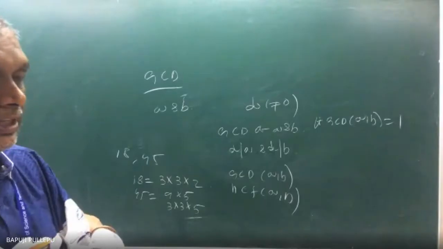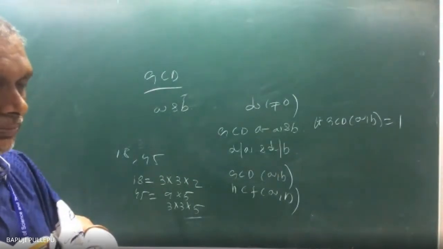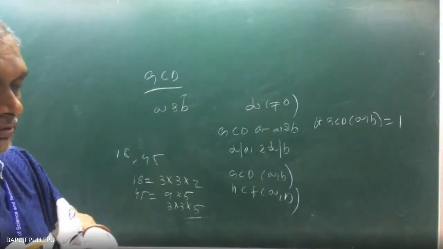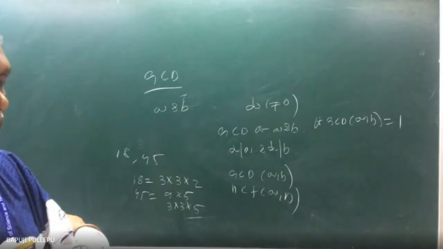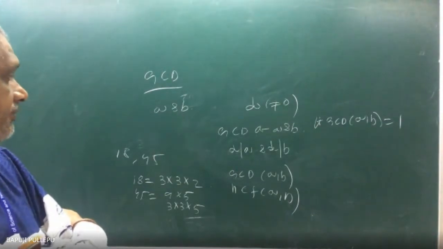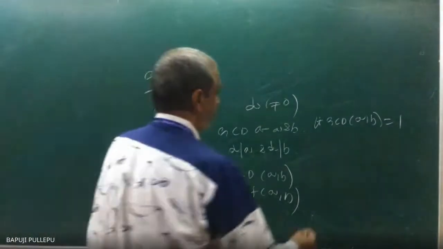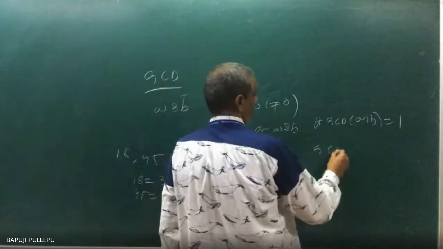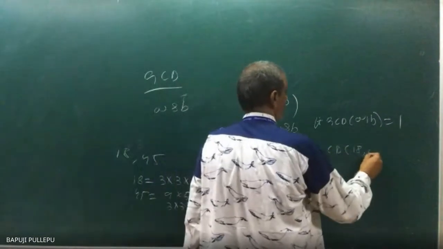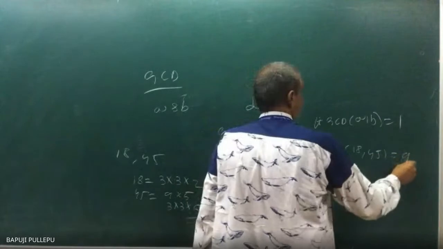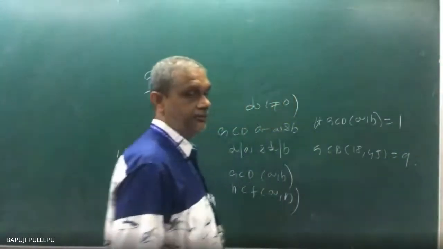Sir, can you repeat? See, two numbers are there, A comma B. Assume any two numbers. That GCD is 1, what are they? Suppose 1845, you said GCD is 9.